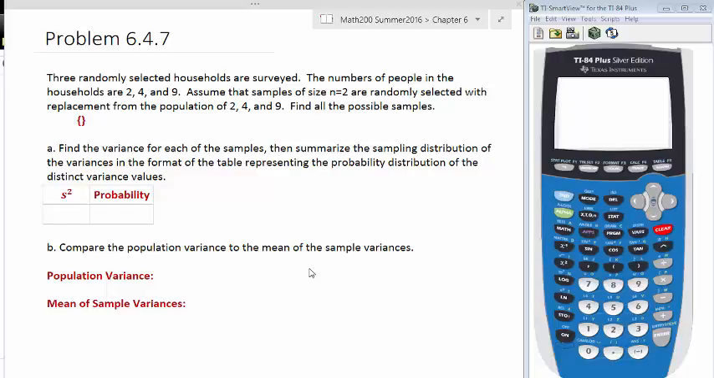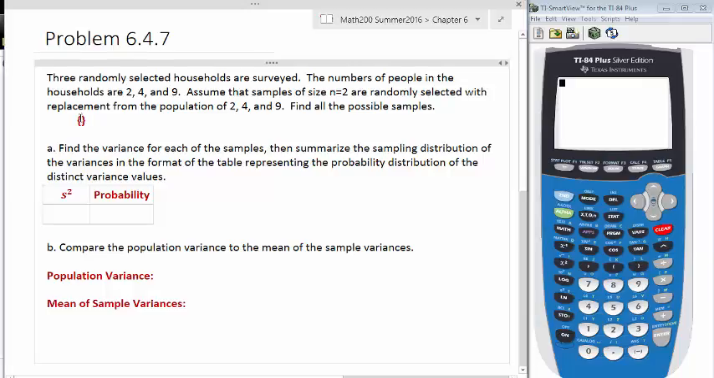This is a problem from section 6-4, a problem similar to your homework. We have 3 randomly selected households surveyed, and the number of people in the households are 2, 4, and 9. Assume that samples of size n equals 2 are randomly selected with replacement from the population 2, 4, and 9. Find the possible samples.